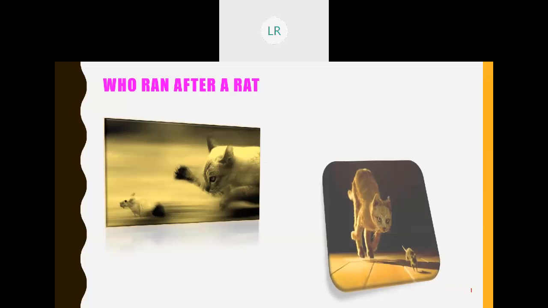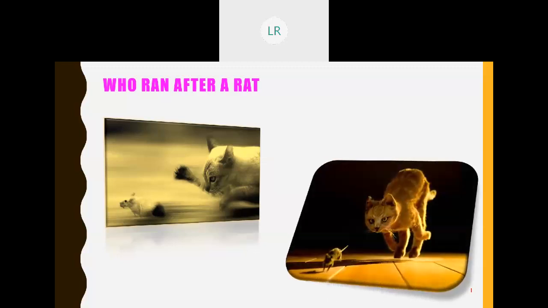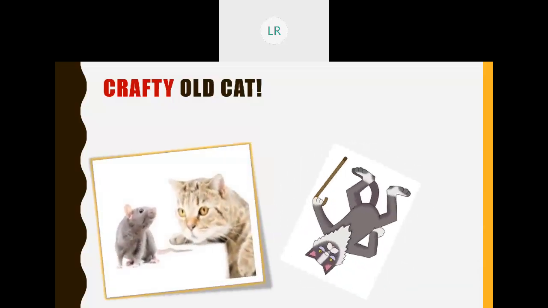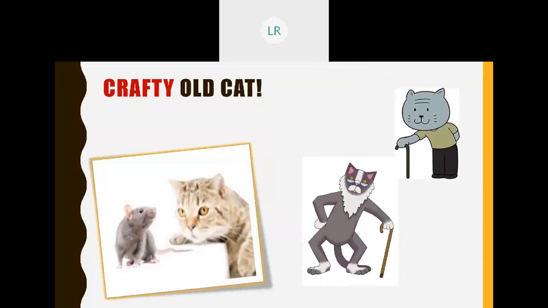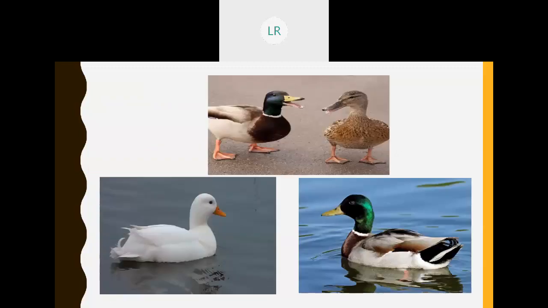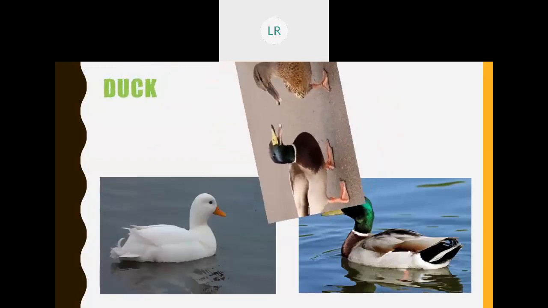The cat who ran after a rat. See the focused cat, how it is chasing. Can you see the eyes of the cat? See how it looks when it is chasing the rat. Horrible, no? And you can see the picture of a crafty old cat. See the focused cat. See the eyes. Yes, it is going to catch the rat. No, it is targeting. Okay. Crafty means clever.